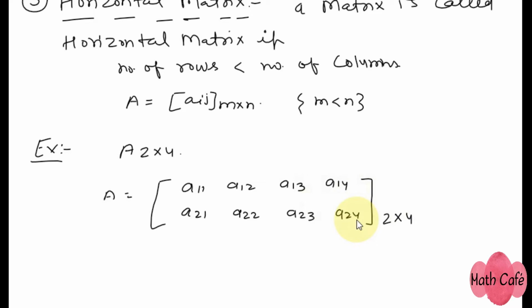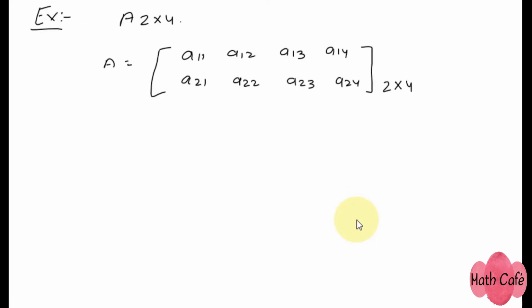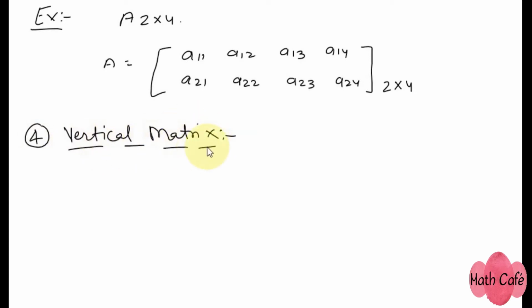So let's move to the fourth definition, which is vertical matrix. The definition of vertical matrix: a matrix is called vertical matrix if number of rows are greater than number of columns.